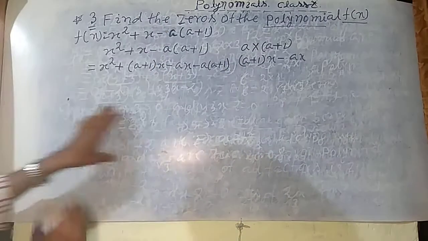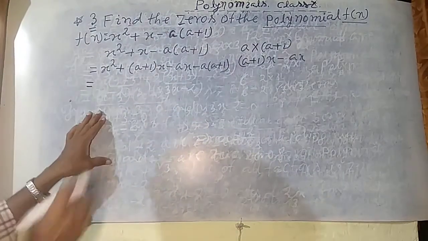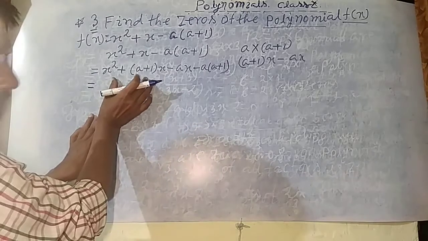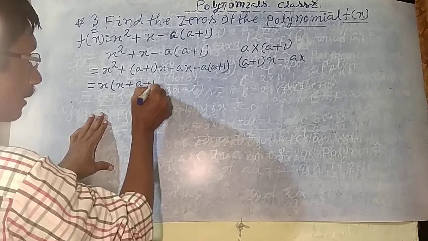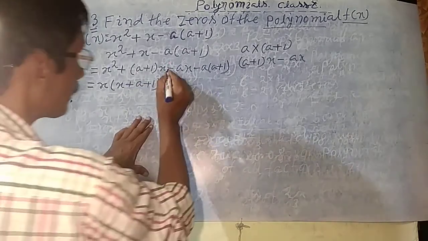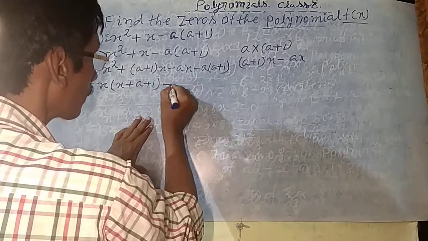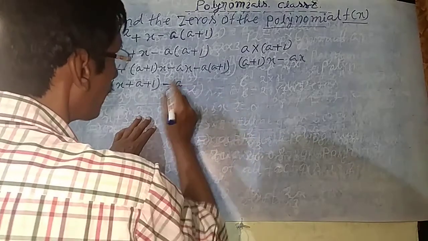Okay, next common. This step should be the common from these two terms. So take x common, the x plus a plus 1. Next, where is that minus? This minus should be the common. Minus common, and a is also shared by the two terms.